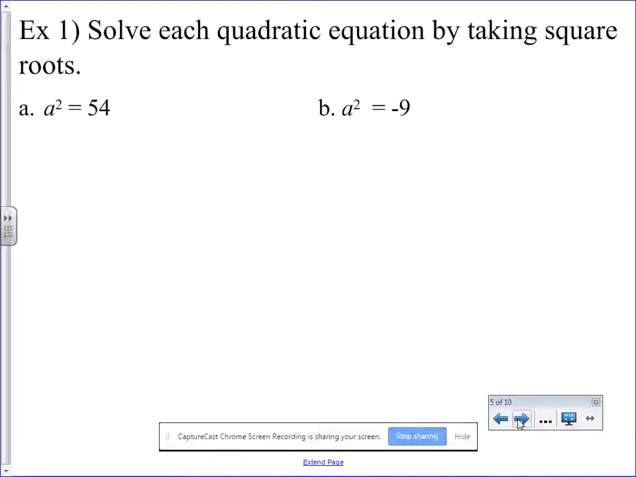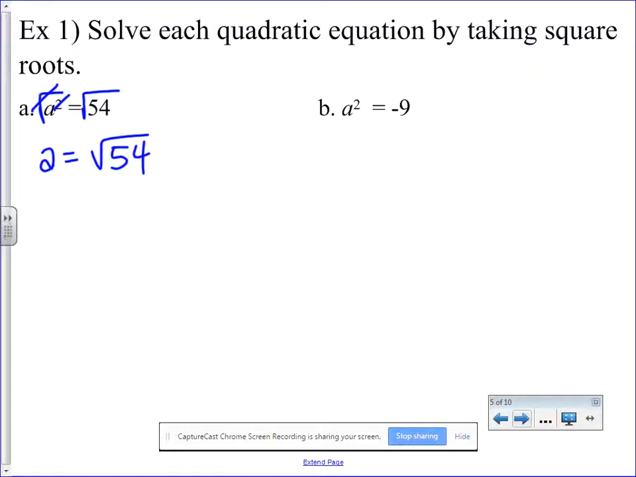So here's how this works. If I have a squared equals 54, I need to get a by itself. So the inverse operation of this squared, that I need to get rid of, is a square root. And so these are going to cancel each other out. So that's going to leave me with a equals square root of 54. Now, if you plug it into a calculator, you'll notice that that is not a nice number. It's a decimal. And that's okay. We're going to write that.